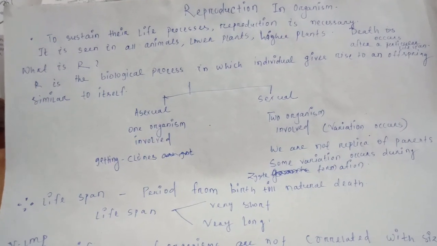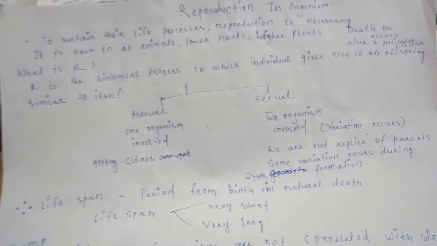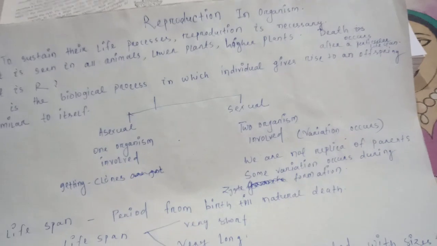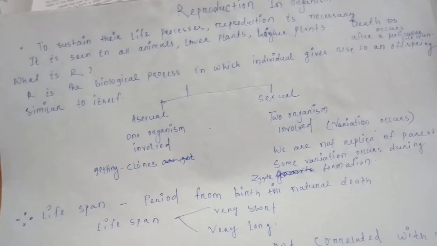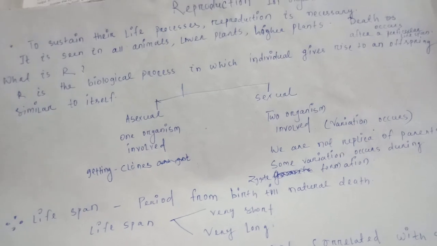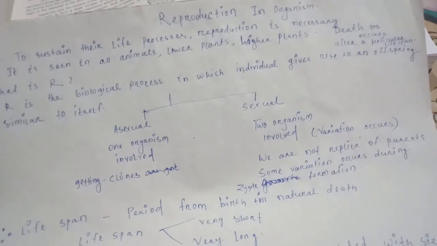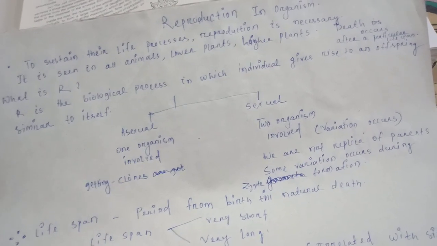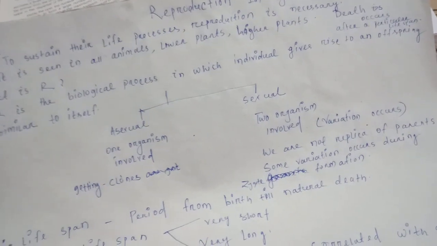Firstly, I tell you that reproduction occurs in all the organisms. Why? To sustain their life processes, reproduction is very necessary, because death is constant.